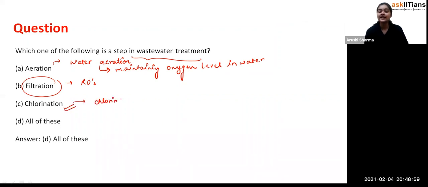Chlorine acts as a disinfectant. That means it removes all of the impurities or the bacteria so that the water gets clean. So all these are the steps which we use in wastewater treatment. That is why, students, option D is the correct answer for this question. And chlorination is used in many public places like the water park, because many people go there, so there will be chances of transferring of disease. That's how they generally use the chlorination process for the cleaning of water. So that's the answer of this question.